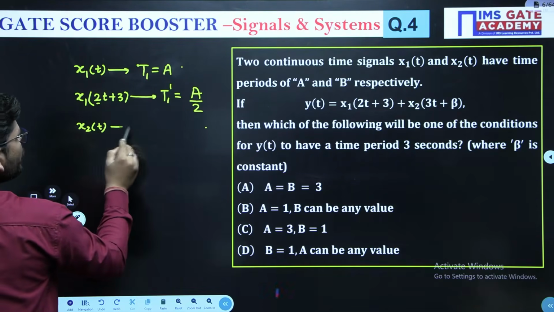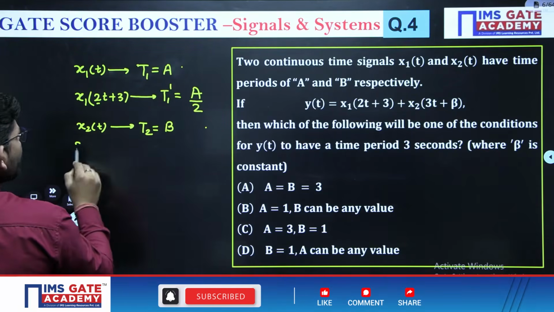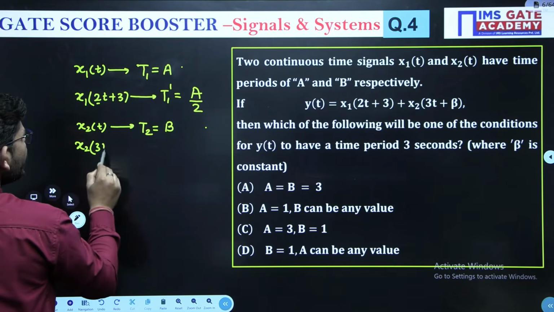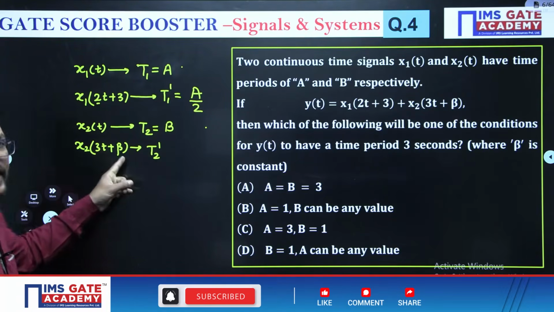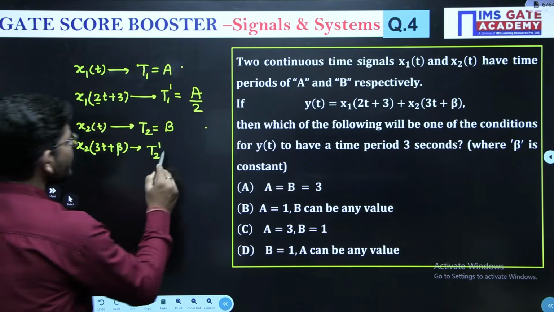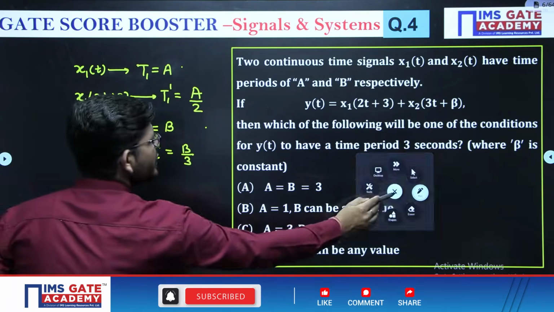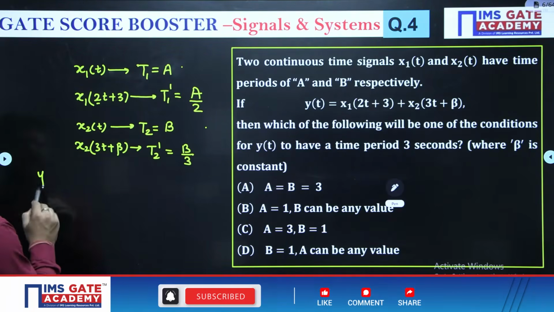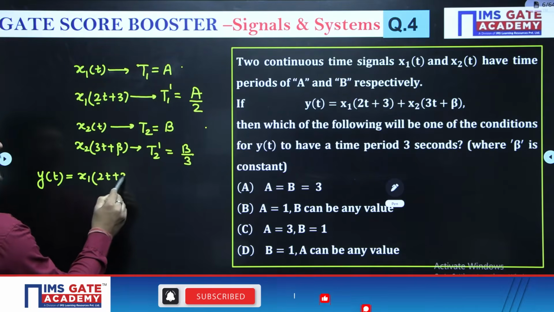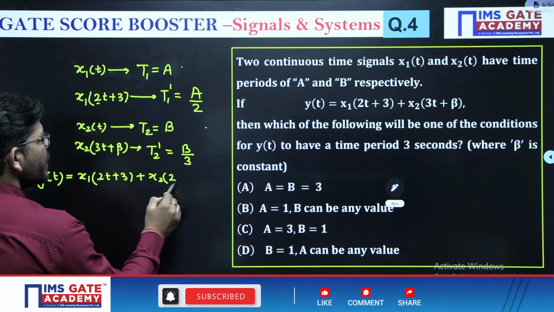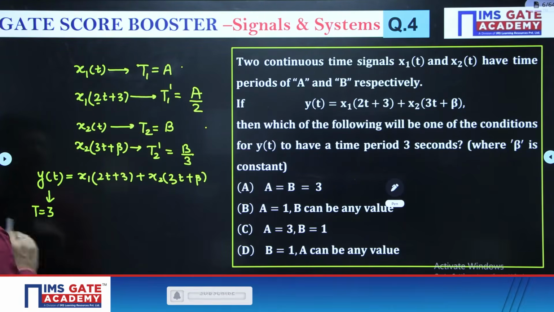Similarly, for x2, let's suppose the time period is T2 and it is given as B. Then what is going to be the time period of x2(3t plus beta)? Let me call it T2 dash. Shifting does not affect the time period, but scaling does. So the scaling amount is divided in the time period. Now we have the signal y(t), which is x1(2t plus 3) plus x2(3t plus beta). They have given the time period of y(t), which is going to be 3.